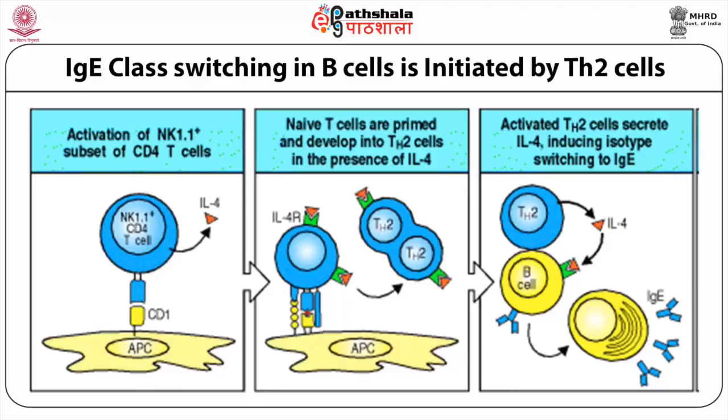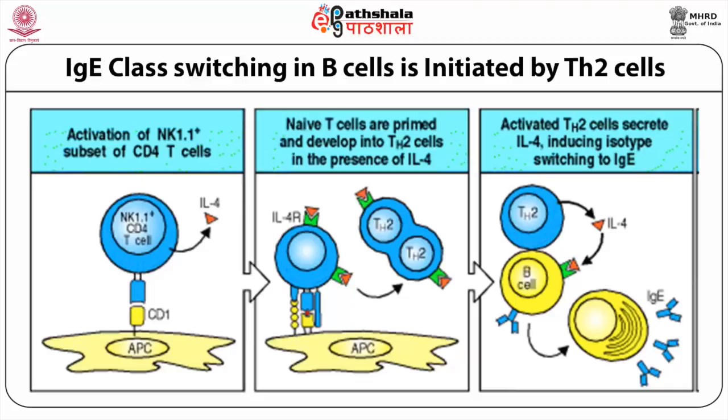For example, in a whole year, total exposure per person to ragweed, the common name for Artemisia artemisiifolia, is less than 1 microgram. These small doses are enough to cause Th2 responses, causing class switching to the IgE isotype.